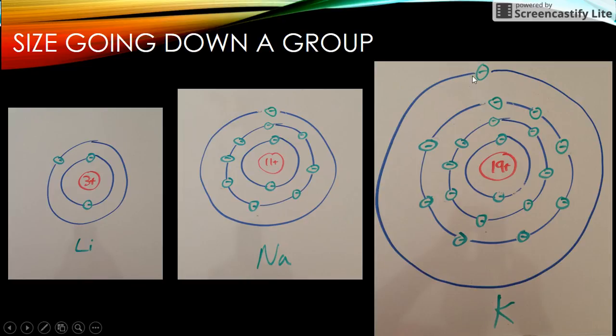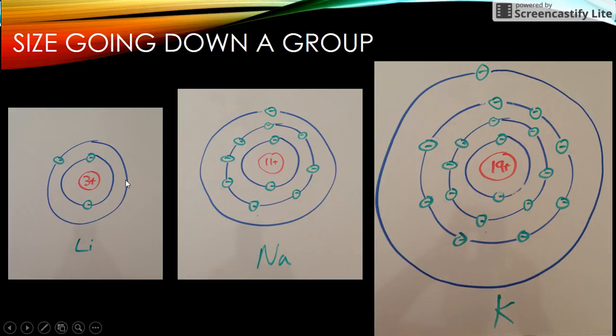So in this case, that electron can determine the size of this atom by sort of floating a little bit away from the nucleus, and then the nucleus every now and again will draw it back in. So let's talk about size. Size has to do with the atomic radius. The atomic radius is sort of the distance from the nucleus to the outermost electrons.